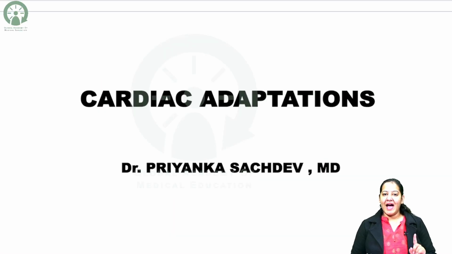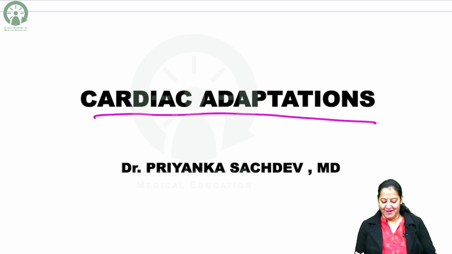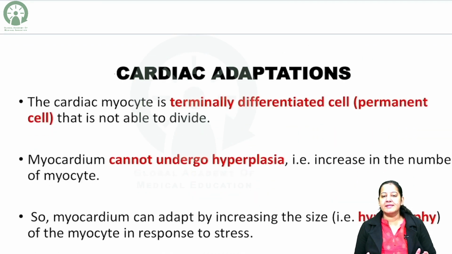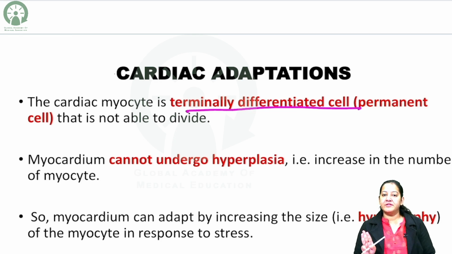In this session, I will be discussing cardiac adaptations. So let's start cardiac adaptations. You know the heart cells, the cardiac myocytes, the cells which are present in the myocardium of the heart, they are terminally differentiated cells. Actually, in the human body, there are three types of cells.